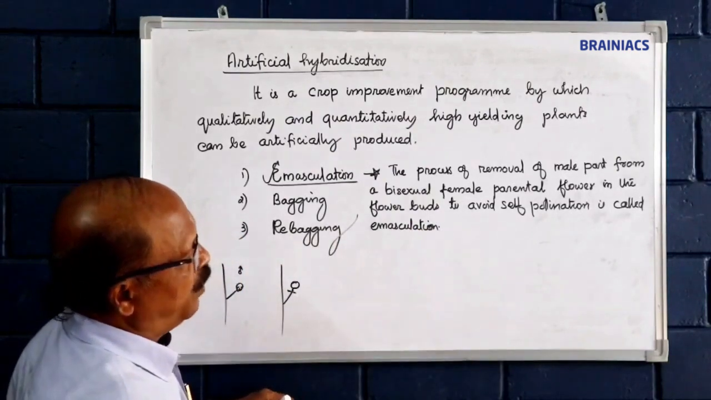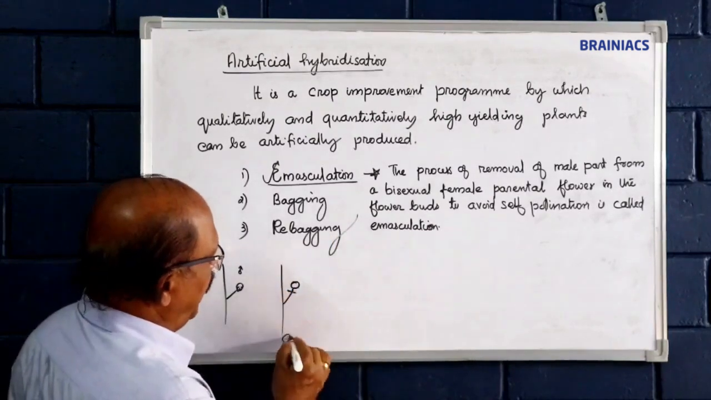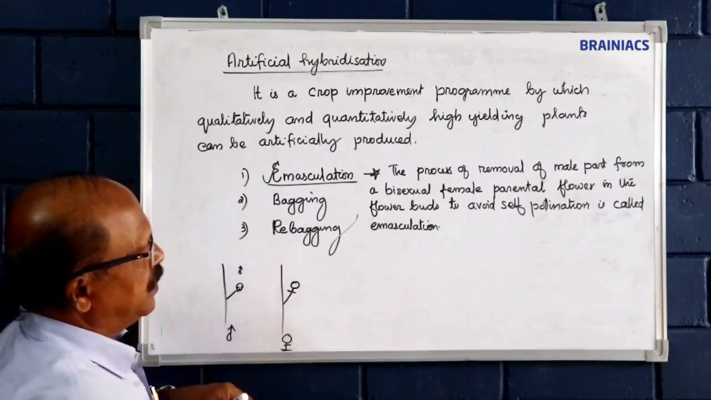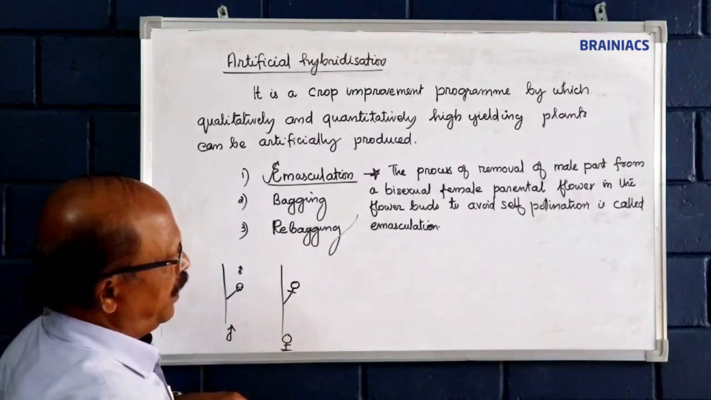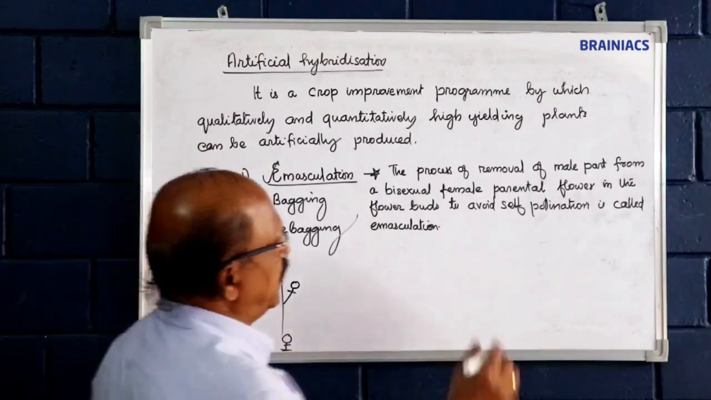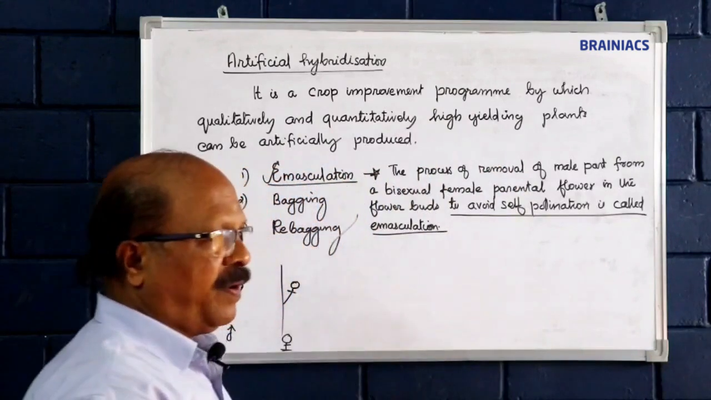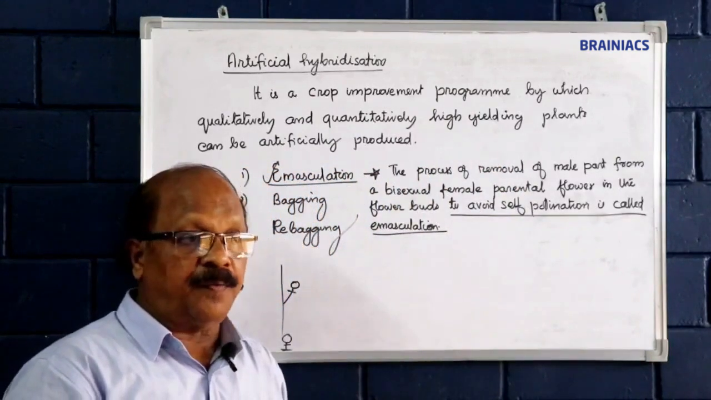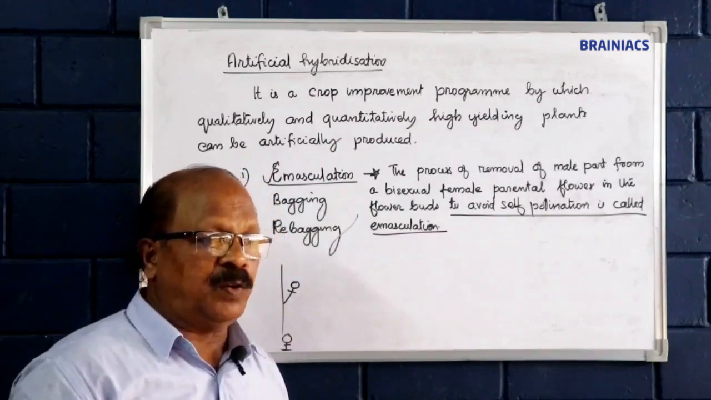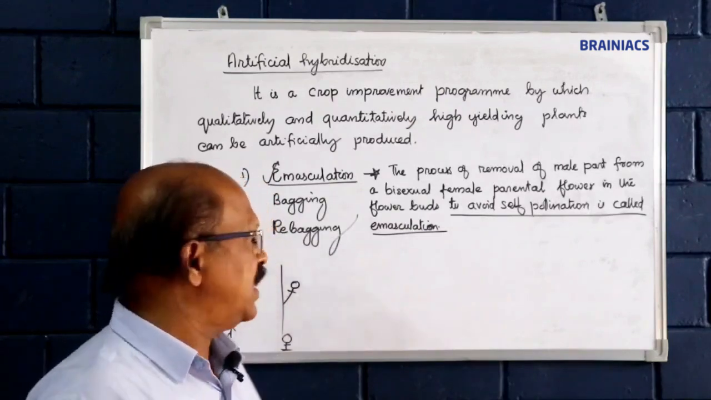So the process of removal of male part from a bisexual female parental flower in the flower buds to avoid self-pollination is emasculation. Emasculation is avoiding self-pollination in female flower. If the female parental flower is unisexual, there is no need of emasculation. There is no such kind of emasculation.